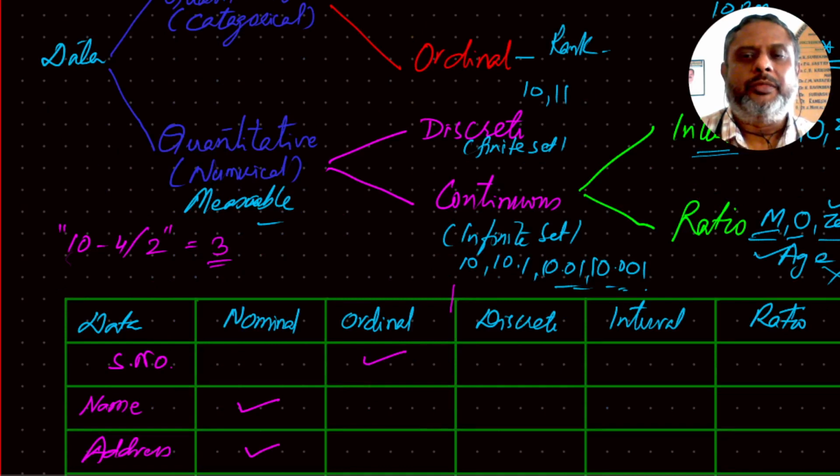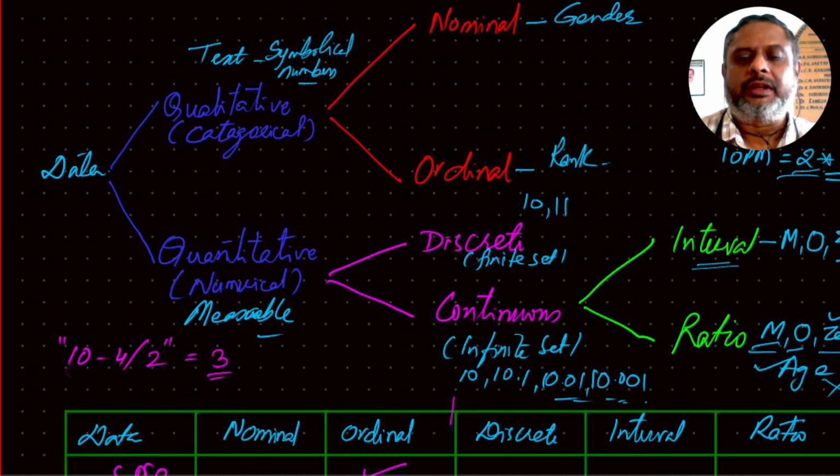So before working with the data, first make sure which type of data you are working with, and then apply appropriate methods for continuing our analysis. So as of now, that's it about the data types.